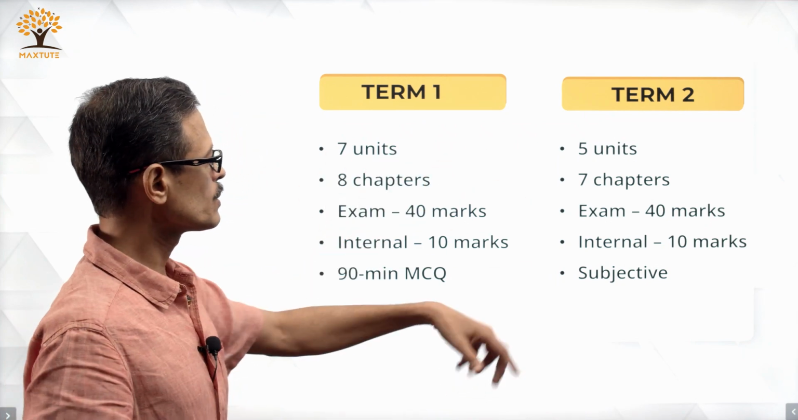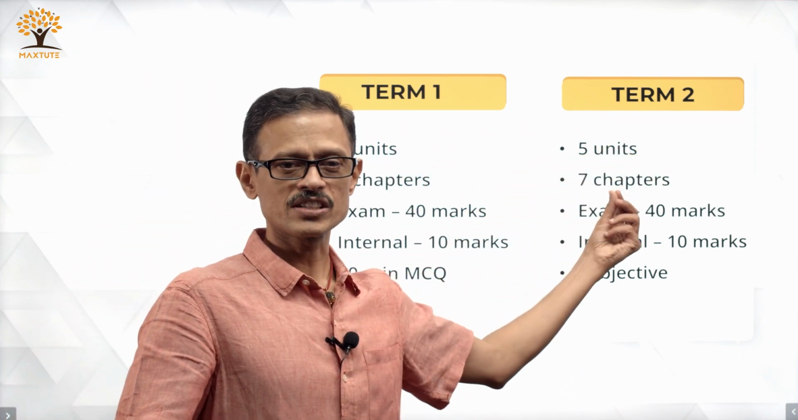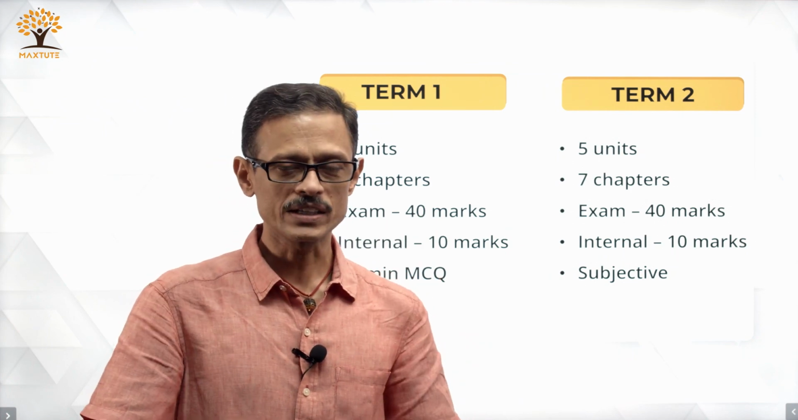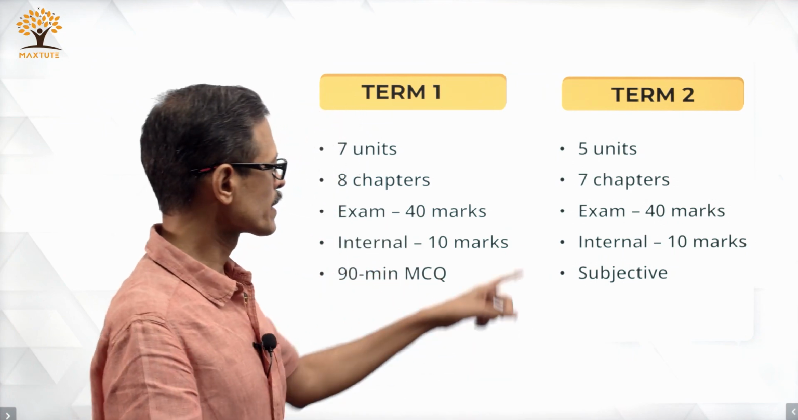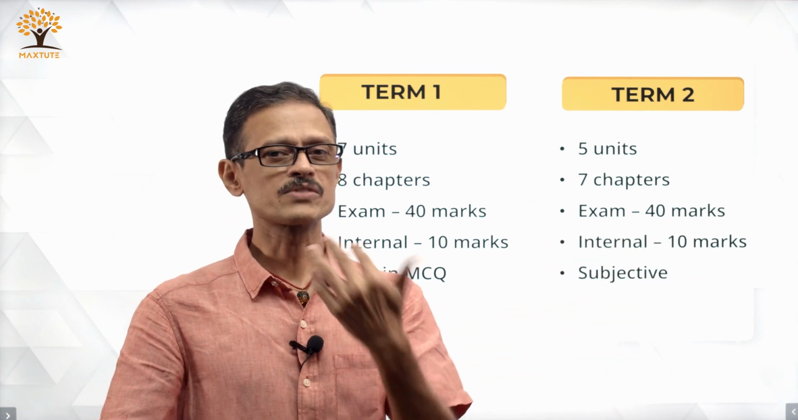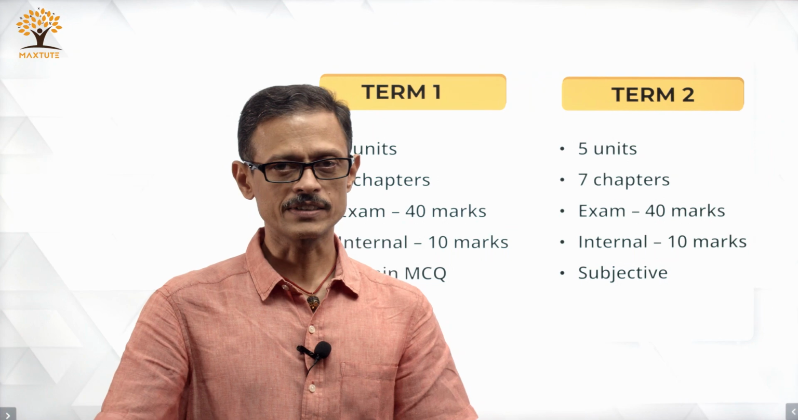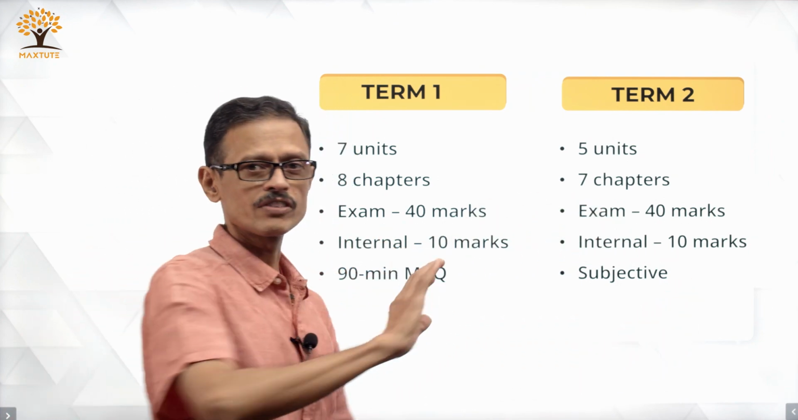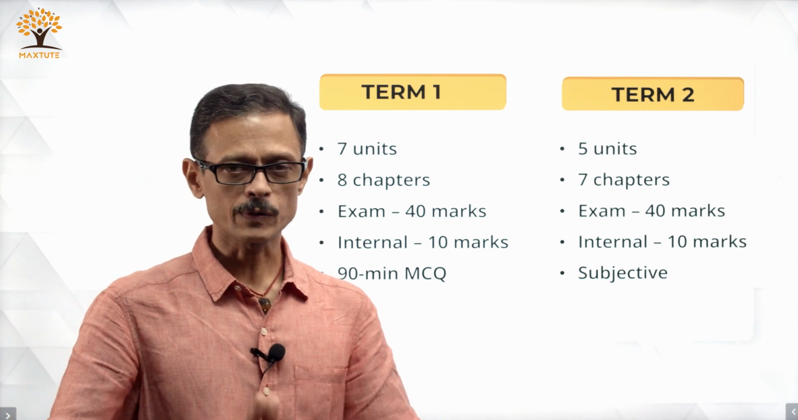So, move on to term 2. Term 2 has got 5 units and 7 chapters. So, there are some units which have got more than one chapter to it. Let's check out which ones those are. Examination is for 40 marks and the type of questions you will be seeing is basically going to be subjective type. These are not multiple choice objective type, and you have 10 marks for the internal. So, 40 plus 10, 50, 40 plus 10, 50. At this stage, it's equal weightage for both.